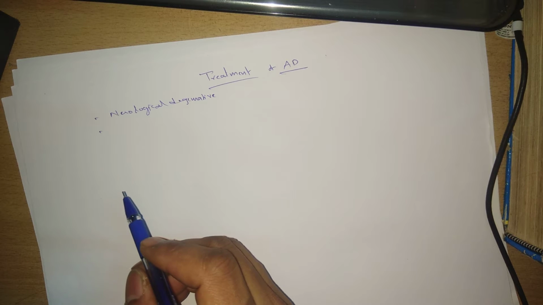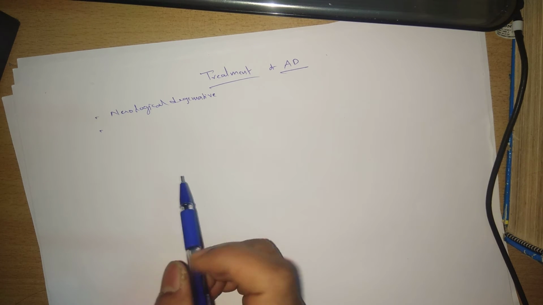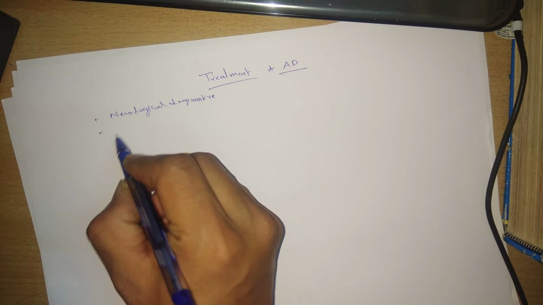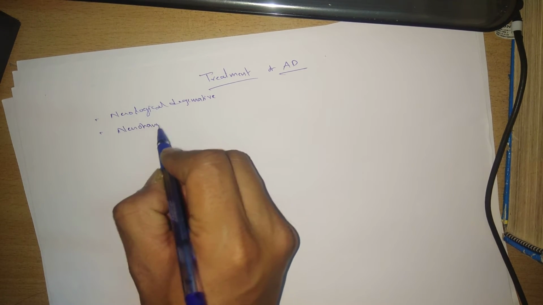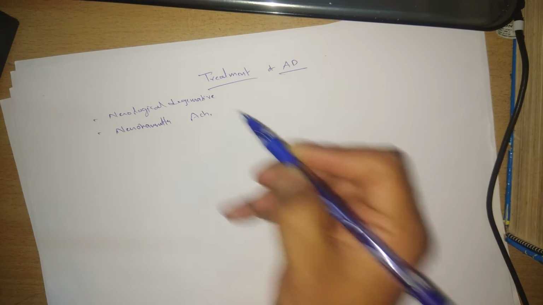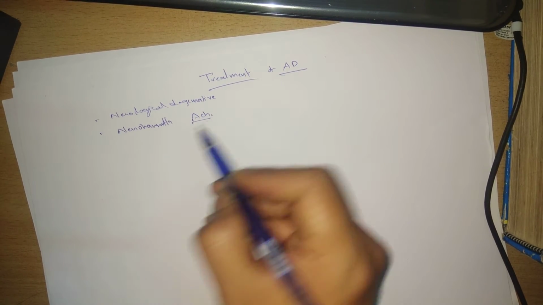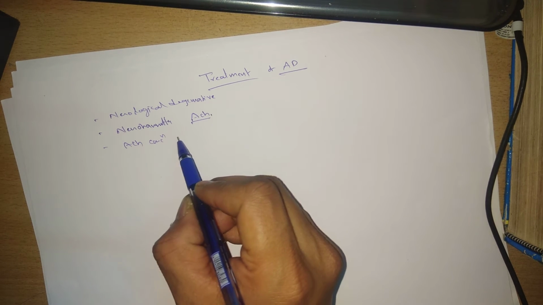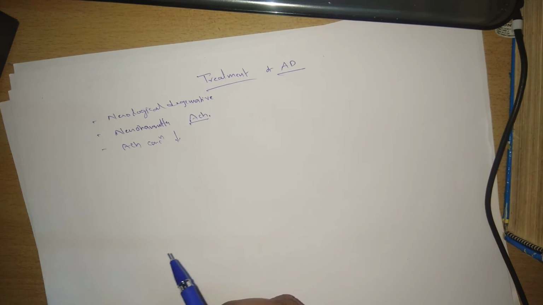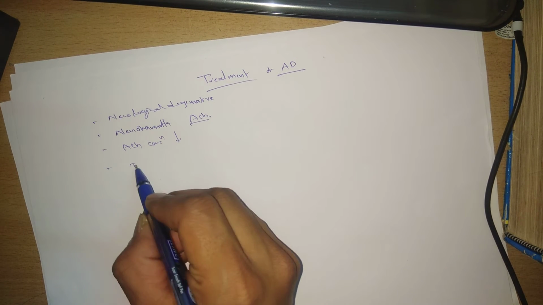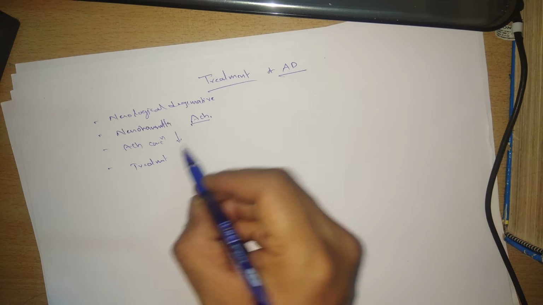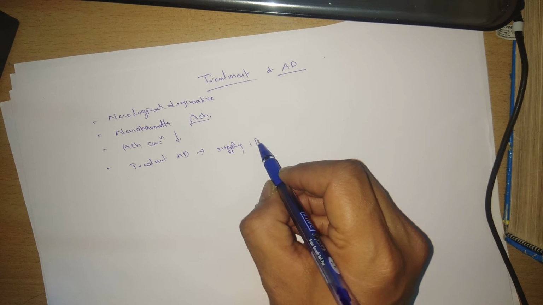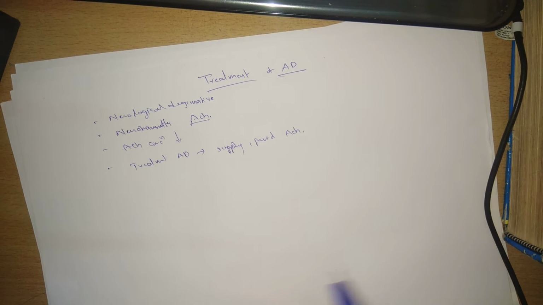Finally, I want to conclude that Alzheimer's disease is a neurodegenerative disease because the neurons are getting damaged, and the neurons which release the neurotransmitter acetylcholine are affected. Because of this, the acetylcholine concentration is decreased in Alzheimer's disease. So for the treatment of Alzheimer's disease, we need to provide acetylcholine externally.